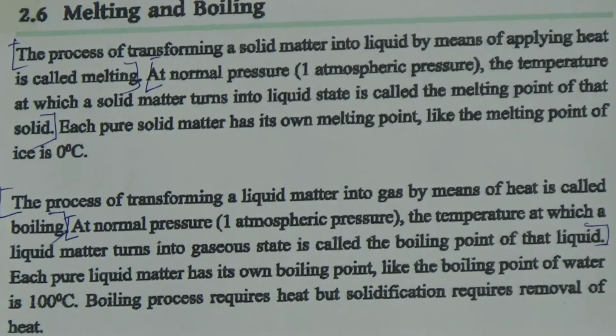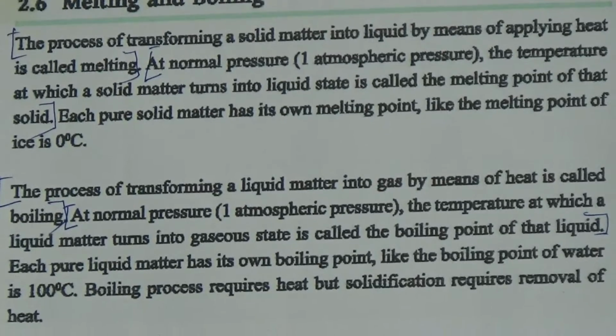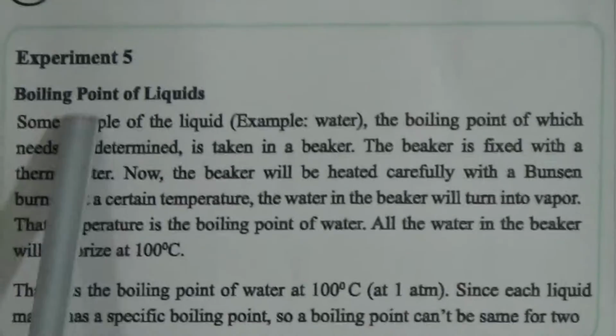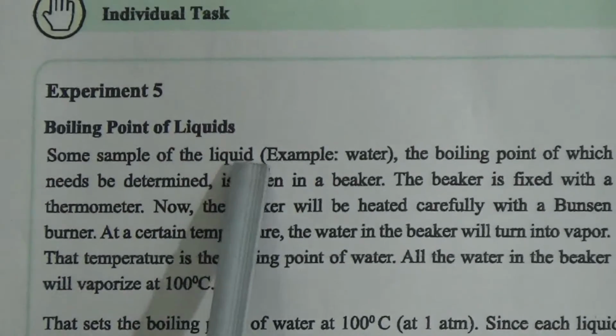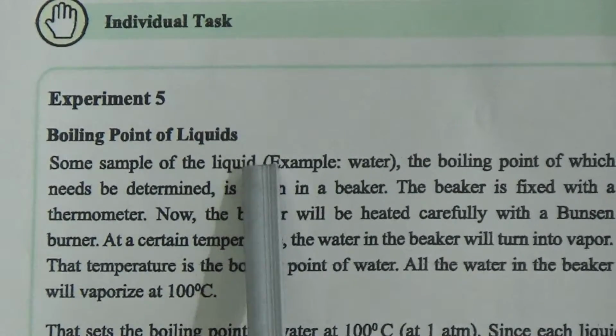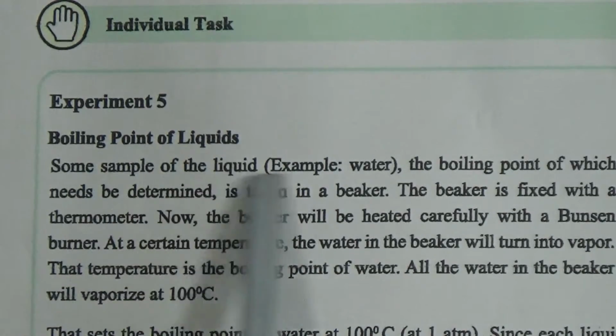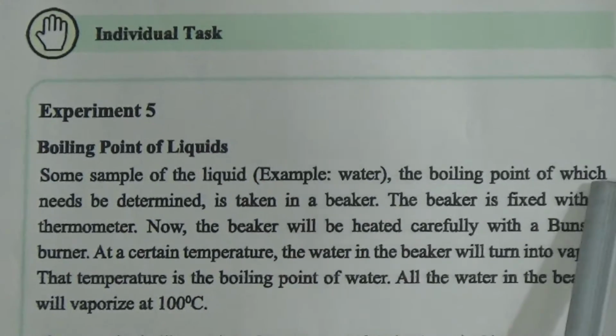Now here is some task that you have to learn, that is the experiment on the boiling point of a liquid. If we take some sample of liquid like water, we have to apply heat.